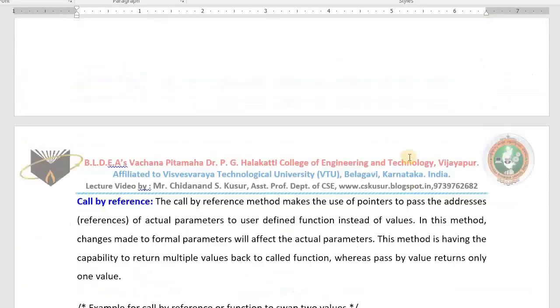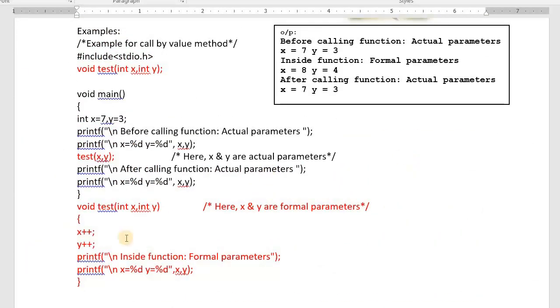I explain the second difference. In the call by value method, if you make any changes to the formal parameter, that will not affect the actual parameter. Okay, see here, what is x? 7. What is y? 3. I am writing my own function called test. It takes two values and will not return any value back. Before calling the function, the actual parameters x will be printed as 7, y as 3. Then I pass x to the formal x, and y to the formal y. Then x plus plus, y plus plus. Inside the function, this x is updated as 8.